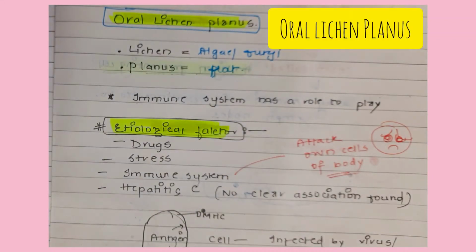So today we'll discuss oral lichen planus, that is an immune-mediated disorder. Okay, so lichen means that it is an algae or fungi, and planus is a Latin word that means flat. Okay, the lesions are flat. That is why. So here the immune system has a role to play.